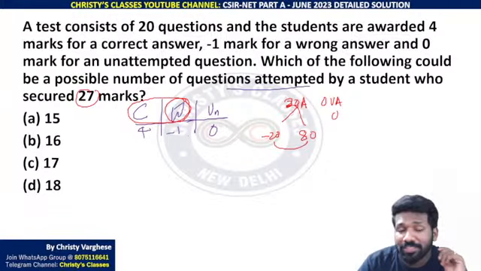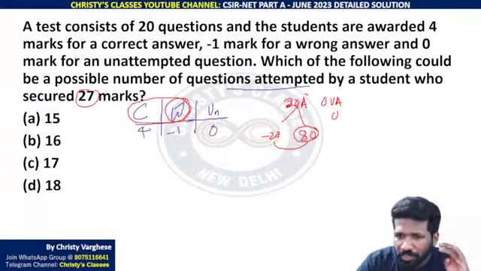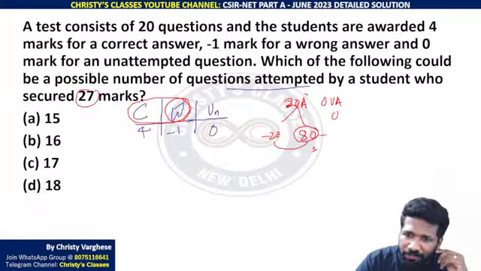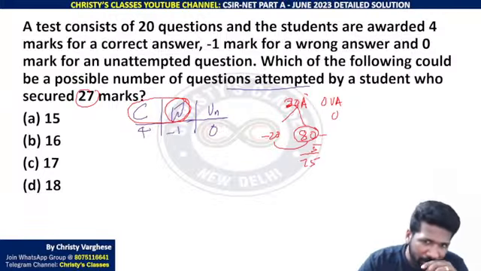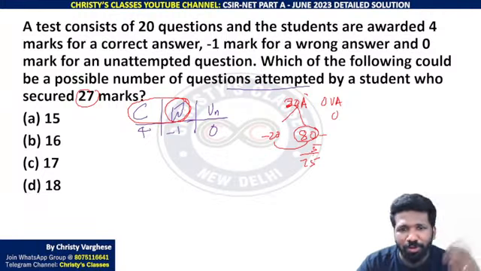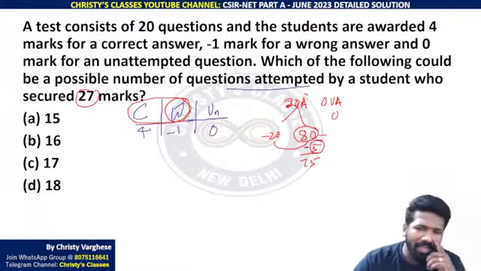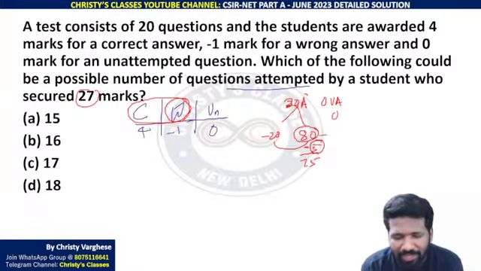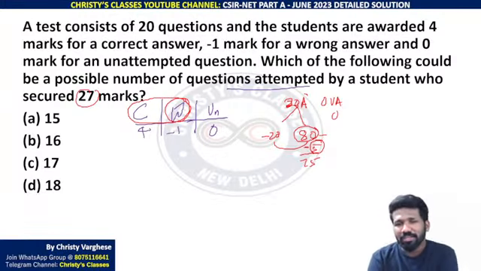So yeah, one thing you can say that if all 20 are correctly attempted, 80 marks you can secure. One question wrong means what will happen? From 80, 5 marks will be reduced. Why 5? 4 marks reduced for the correct answer being wrong, -1 mark for the wrong answer. So -4, -1, -5 you should do. Keep this idea in mind. If you make a correct answer question into a wrong answer question, the difference is of 5 marks, not 4 marks. This in exam also you should understand.